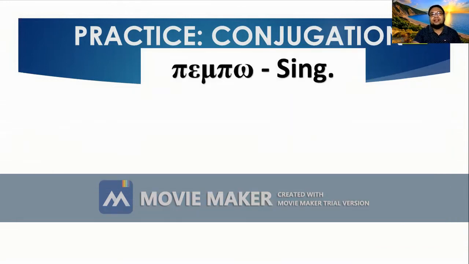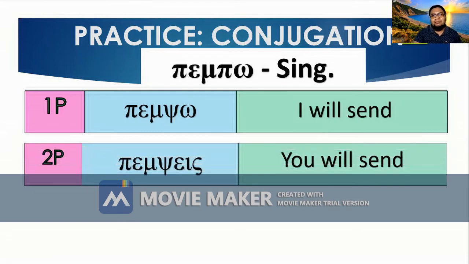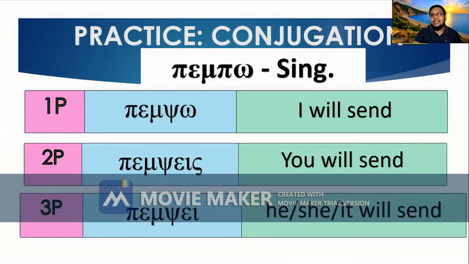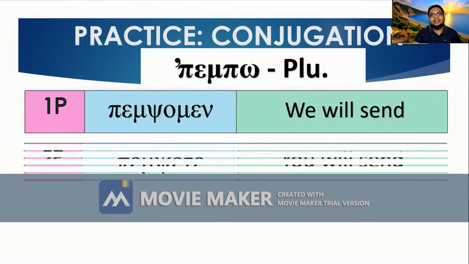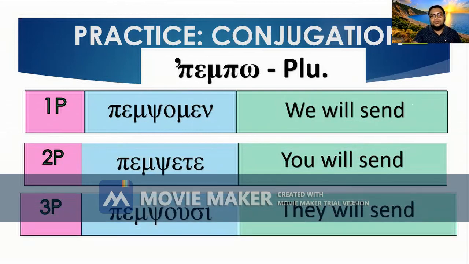And the last word, let's try the word pempo. So it's another one. And the pempo, what will happen? The rule is pi plus sigma becomes psi. So pempo in the present becomes pempso in the future. It means I will send. Okay, let's proceed to the second person. Pempseis, you will send. Third person, pempsei, he, she, it will send. For the plural, we have pempsomen, we will send. Second person, pempsete, you will send. And third person, pempsousi, they will send. All right, is that clear?